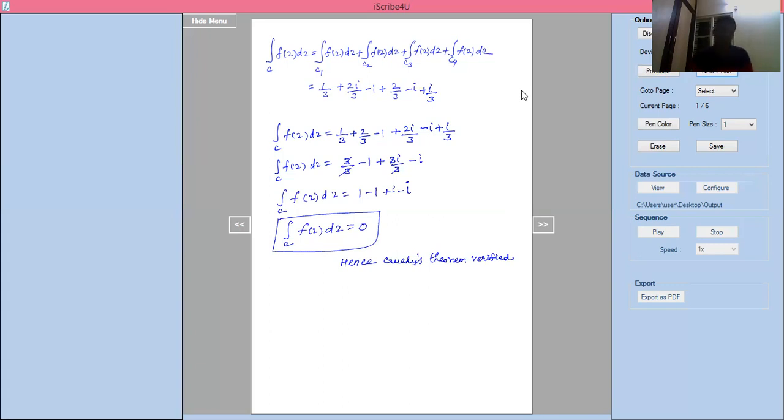First along C1, we do the line integral. In the same way we have to do each separately, and we can add them. If we add all the values and get 0, then Cauchy's theorem is verified. If it is not equal to 0, then Cauchy's theorem is not verified. That's all in this Cauchy's theorem and problems.